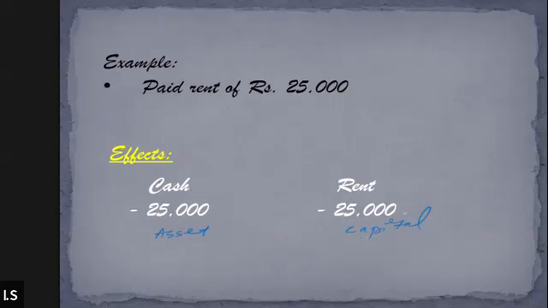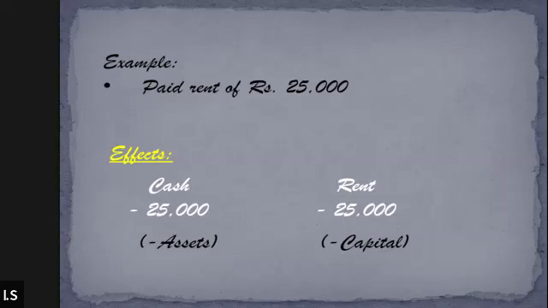It will be affecting the capital. Since, as I told you, rent is an expense, right? And whenever expenses are made, how does it affect the capital? It reduces the amount of capital. Got it? Both of you, is it clear? Yes. So whenever rent is paid for rupees 25,000, it will be affecting the cash balance as well as the capital of the business, asset and the capital. Asset will increase and the capital will also increase. Asset will increase by way of cash, and the rent is going to affect the capital of the owner as well. I hope it is clear to both of you.